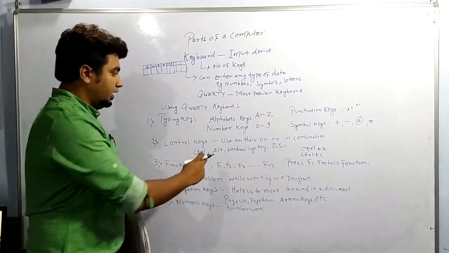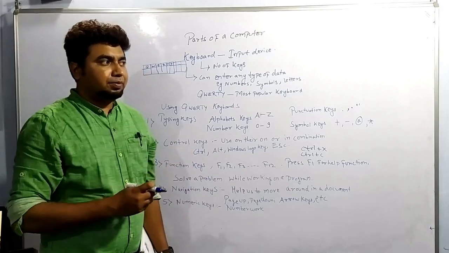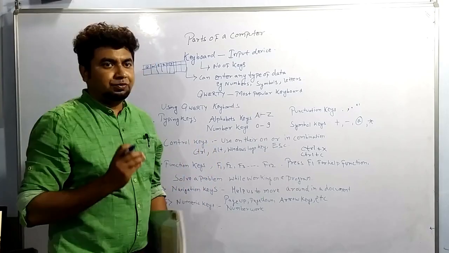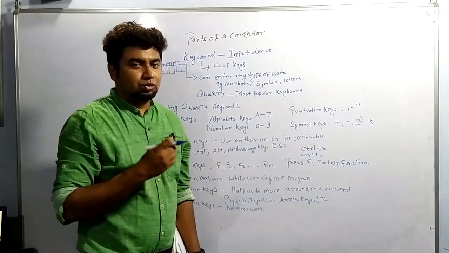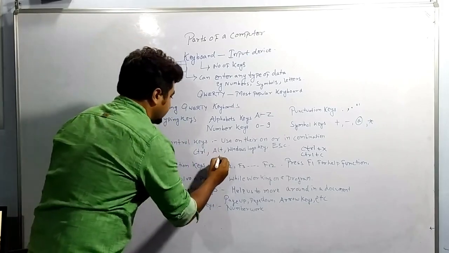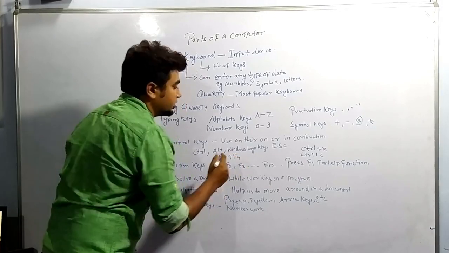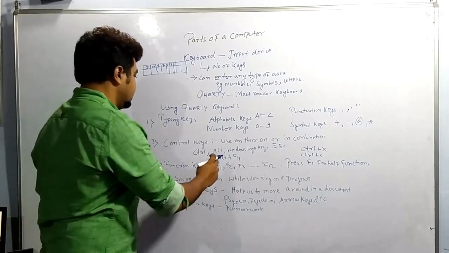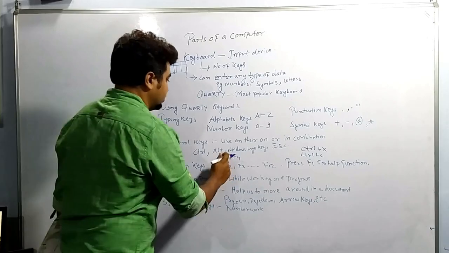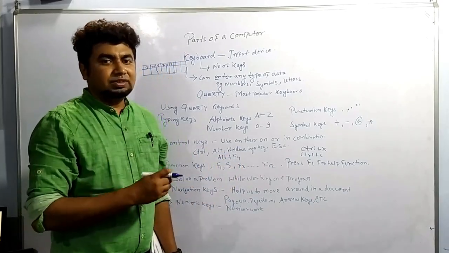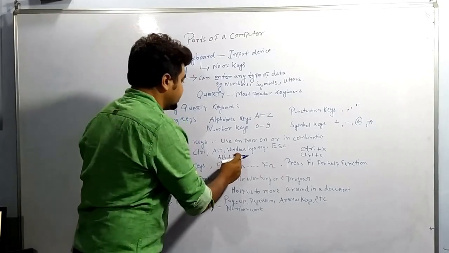Or Alt, I am giving one example. Alt is alternate. Alt plus F4 closes many of the applications. If I am pressing these two buttons together, it is used for closing an application if you press these two keys simultaneously. So these are basically used as shortcut keys. Basically these are known as shortcut keys.